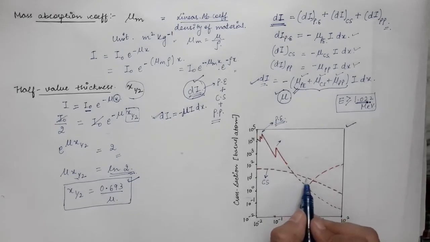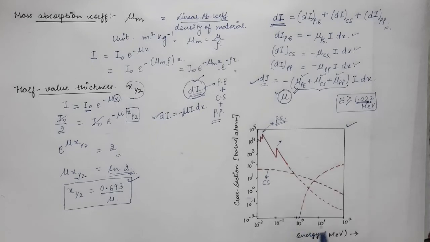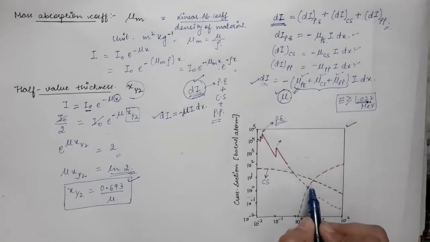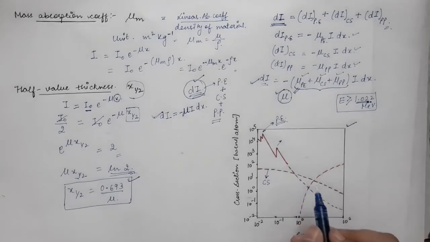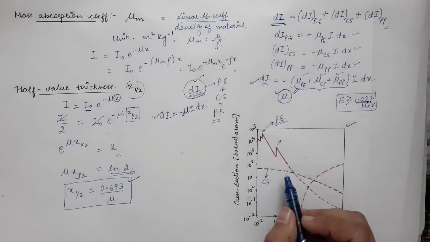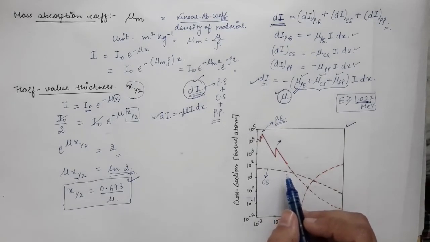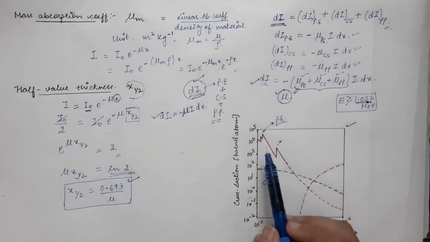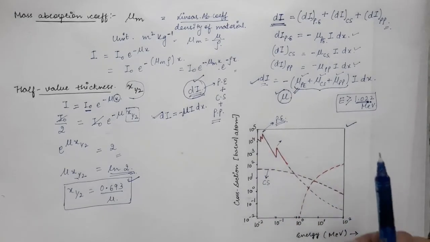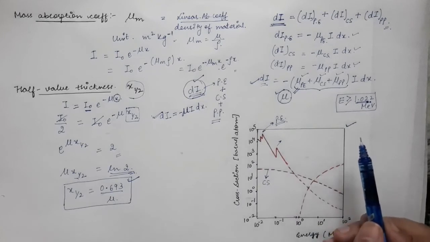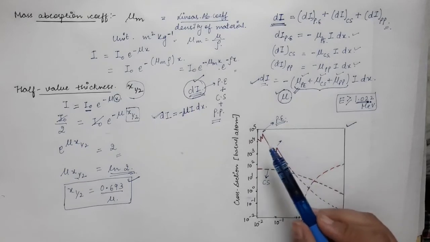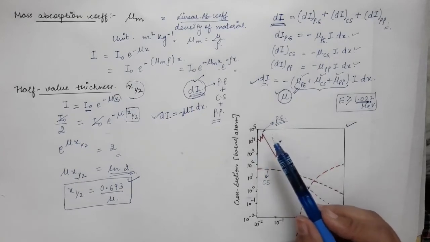And at low values of energies, means the energies are in kilo electron volts of gamma photon, there are more chances of photoelectric effect to happen.